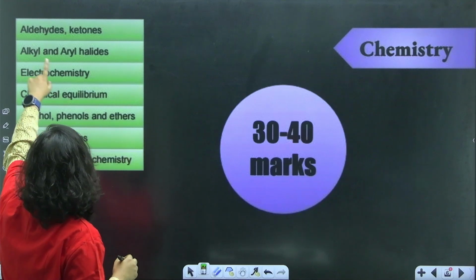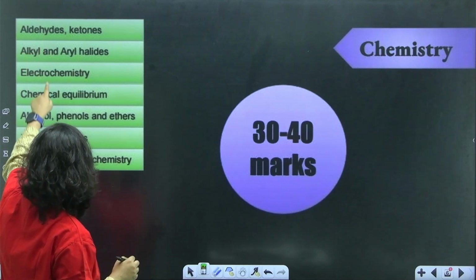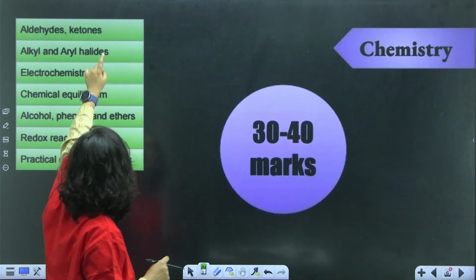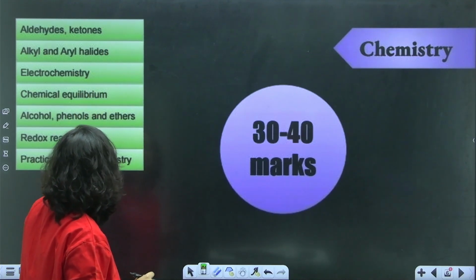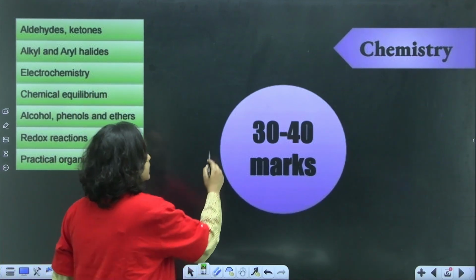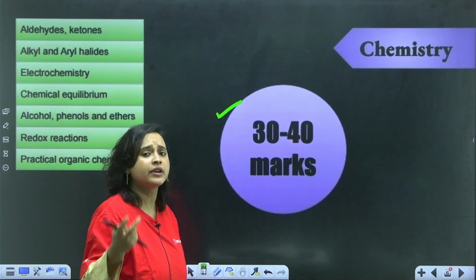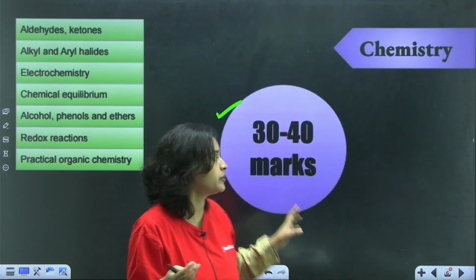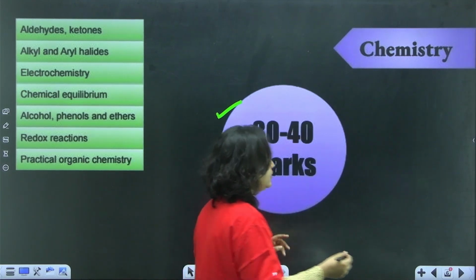Next, what do you have? Aldehyde, ketone, alkyl and aryl halides, electrochemistry, chemical equilibrium, alcohol, phenol, redox, and practical organic chemistry. 1, 2, 3, 4, 5, 6, 7. From 7 chapters, you can get 30 to 40 marks. This is a range, because obviously I'm not an astrologer and I can't really predict the whole question paper. So in this range, your marks will fall.